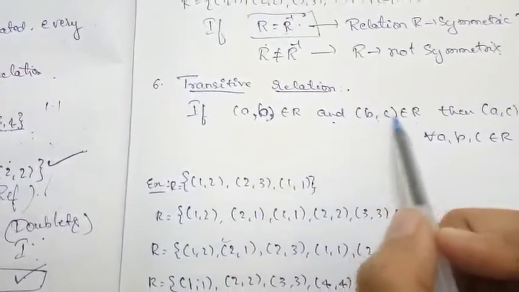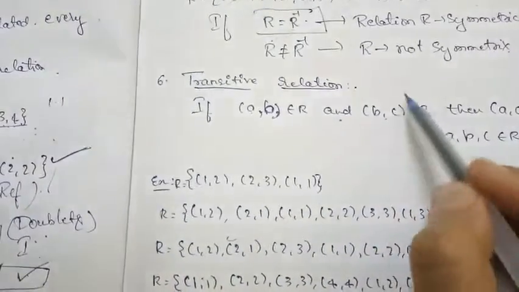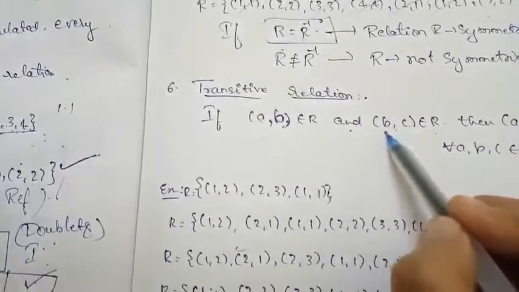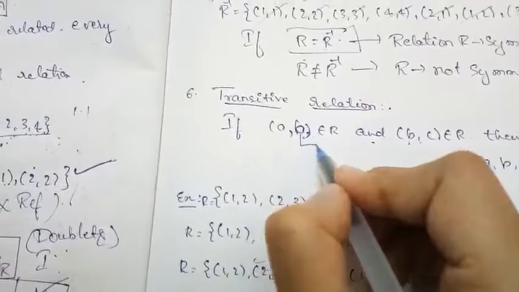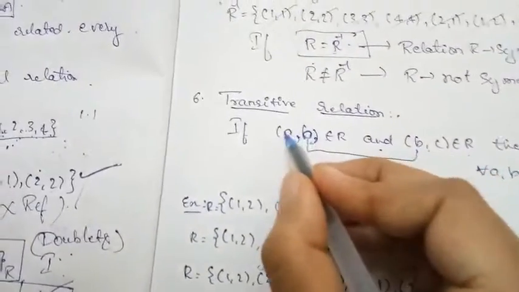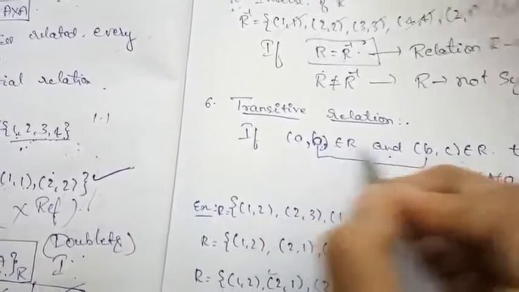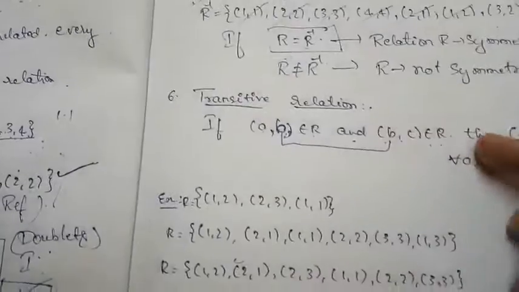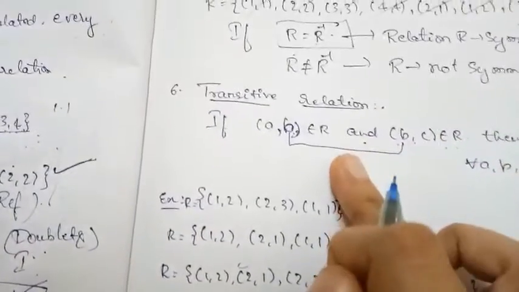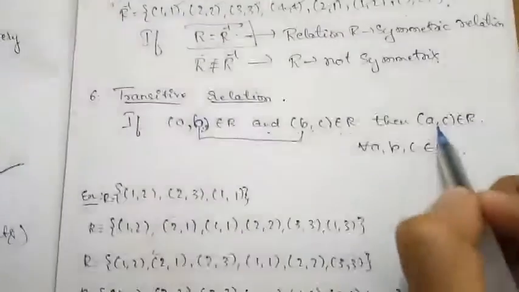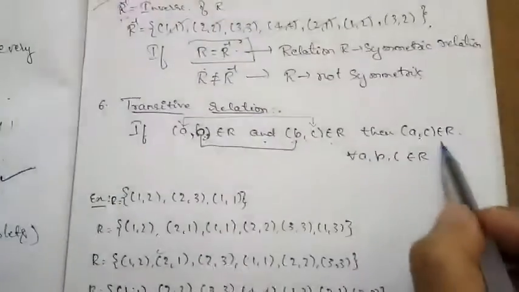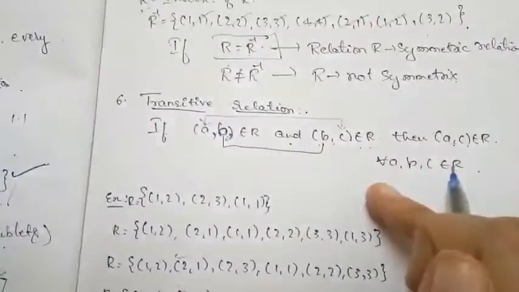A comma B and B comma C means the second ordered pair. In the second ordered pair, the first element is equal to the second element of the first ordered pair. If A comma B belongs to R and B comma C belongs to R, then A comma C, the ordered pair containing these two elements, should also belong to the same relation.